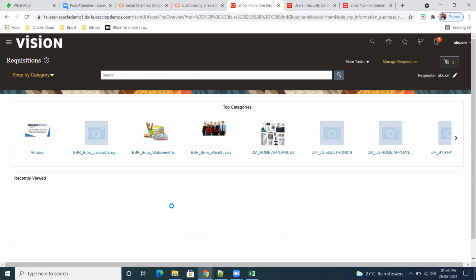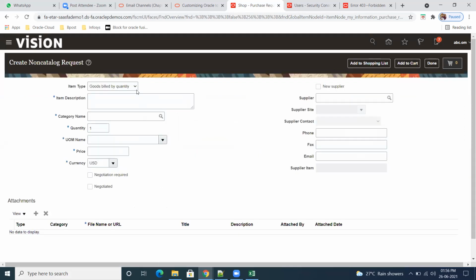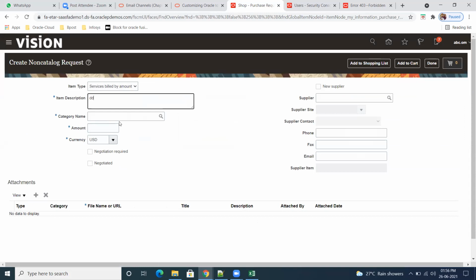So we'll verify now job level whether it is working or not. Most likely it has to work. Okay. Category office supplies. So 3,400. Negotiation add to cart.